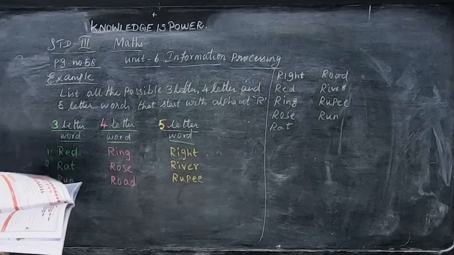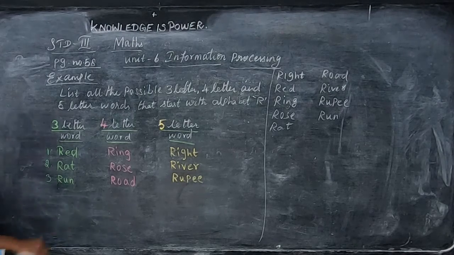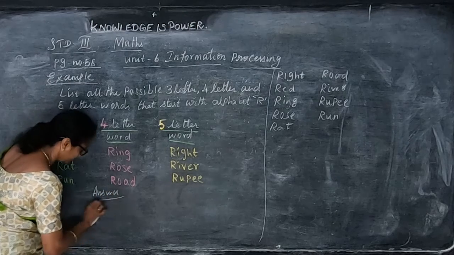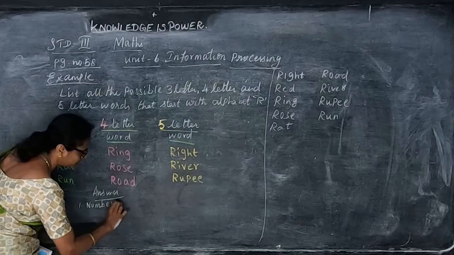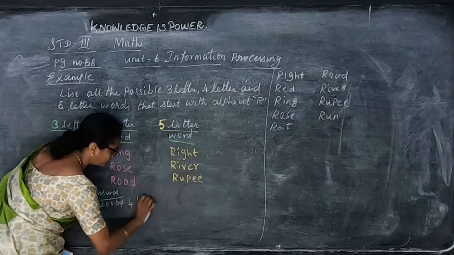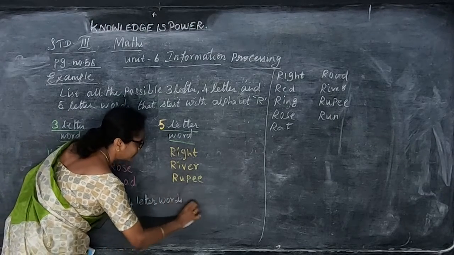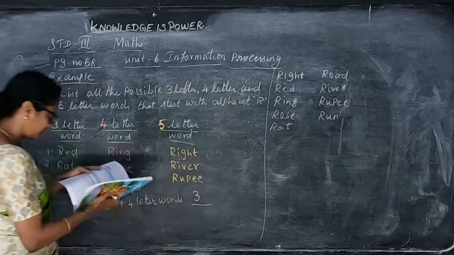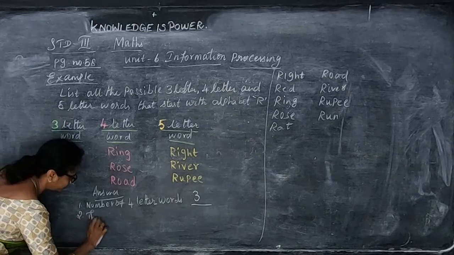Number of 4-letter words. So answer the questions. First one, number of 4-letter words. How many 4-letter words are there? How many 4-letter words? 1, 2, 3. So you put 3. And then there are dash 3-letter words.